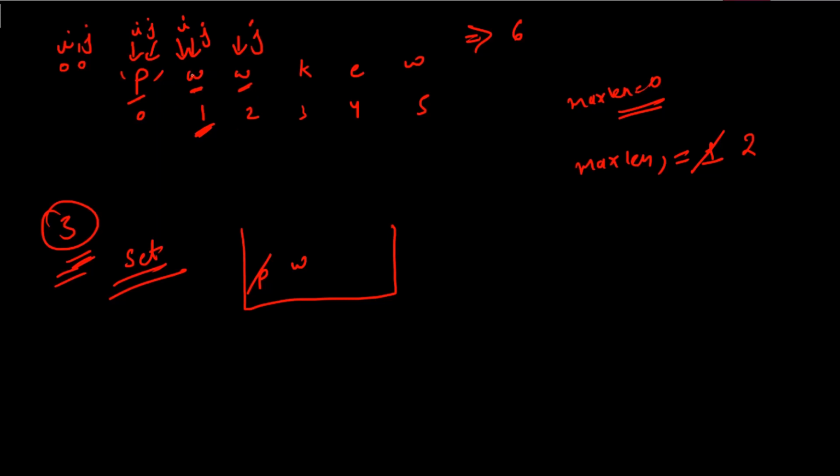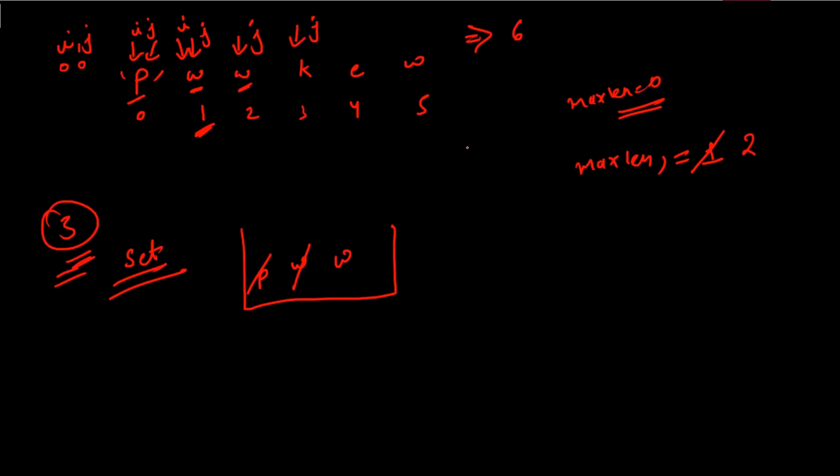We'll again be removing the element that is present in the set at the ith position. As of now the value of i is what? 1. So what is the element at the 1st index in our string? That is W. So W will be removed from the set. Now our set is empty. Again we are going to check. Now you can see there is no W present in our set, so we'll be proceeding further, right? So W will be inserted in our set and the j value will be incremented.